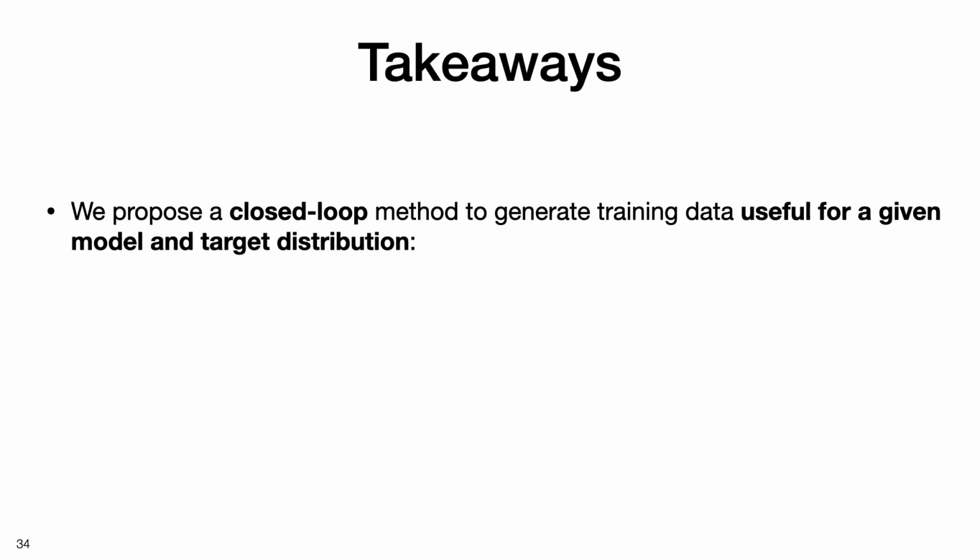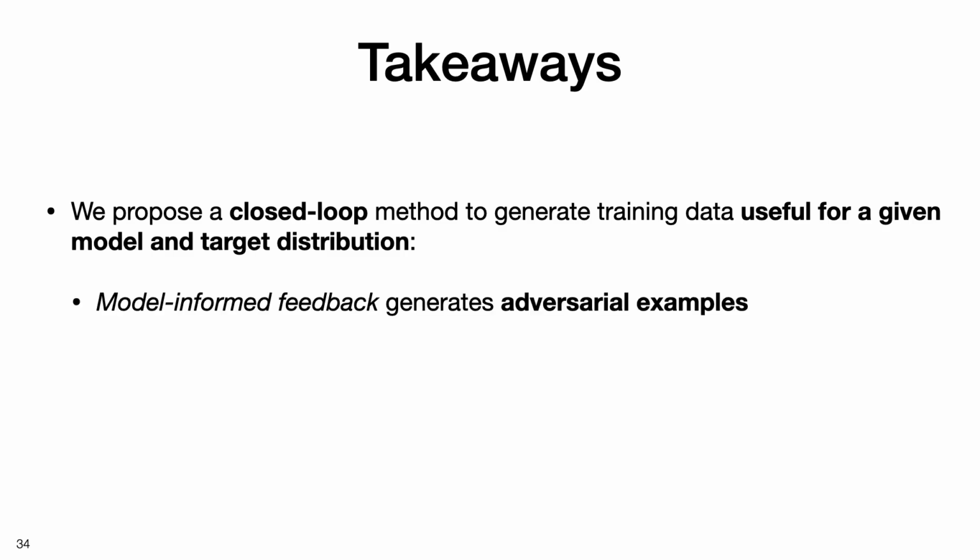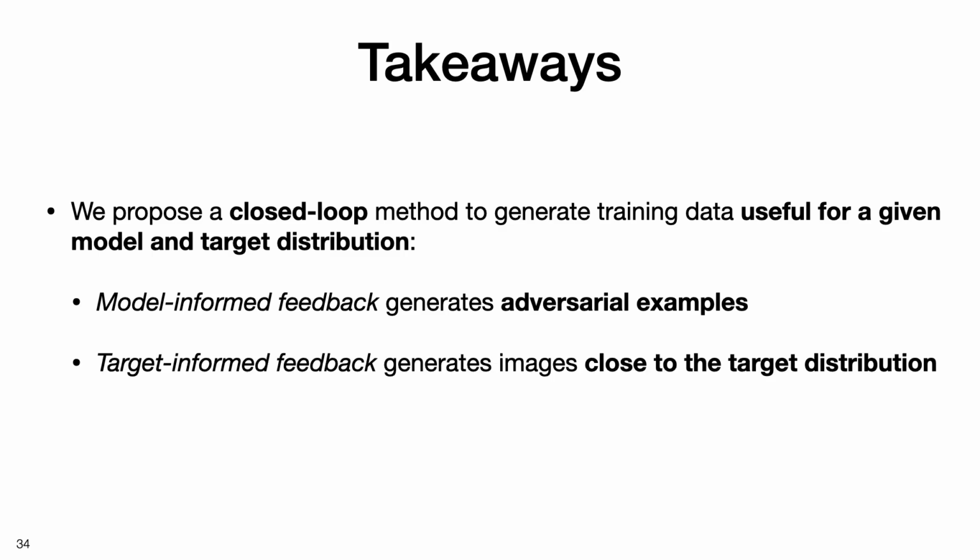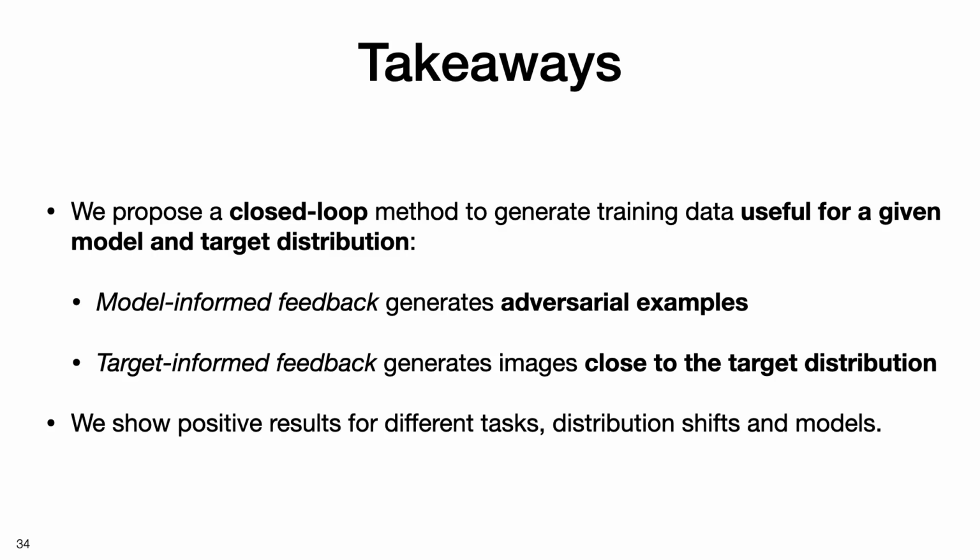To conclude, we propose a closed-loop method to generate training data that is useful for a given model and target distribution. Model-informed feedback generates adversarial examples. Target-informed feedback generates images close to the target distribution. We show positive results for different tasks, distribution shifts and models.